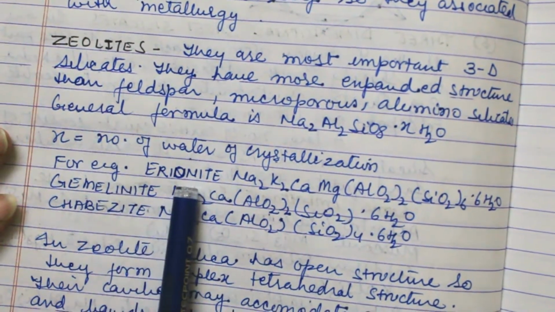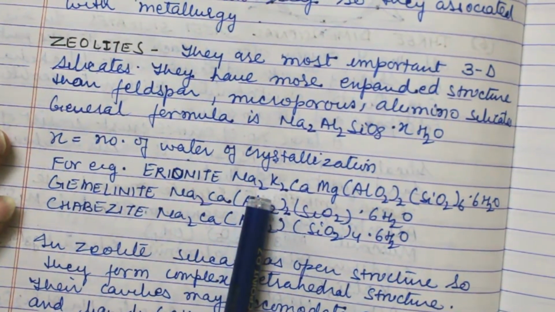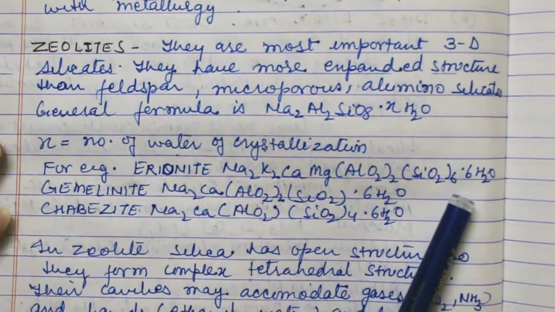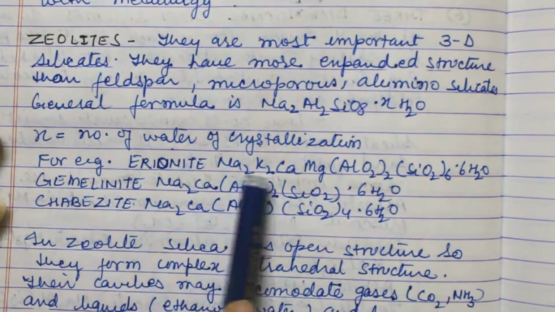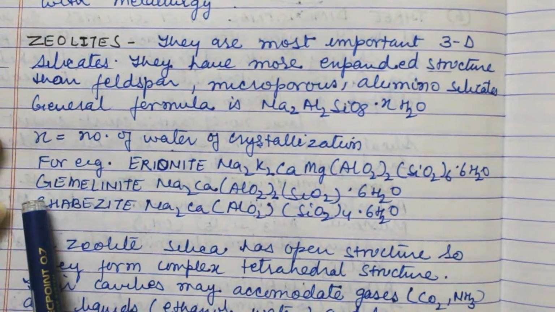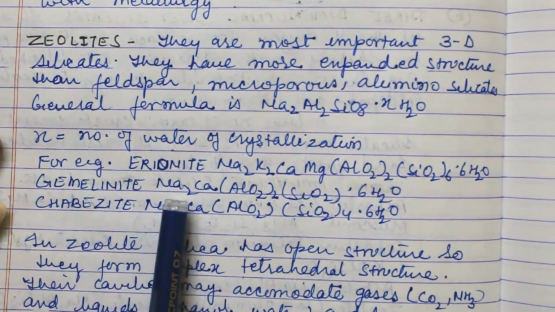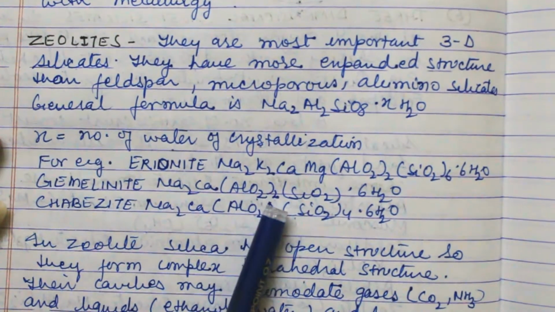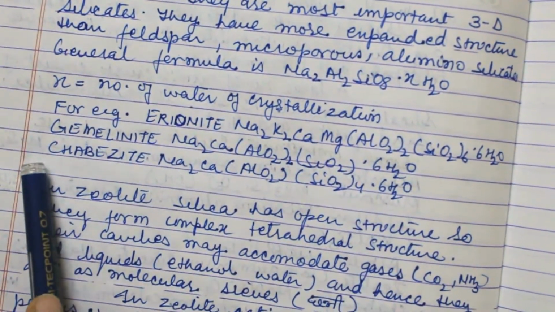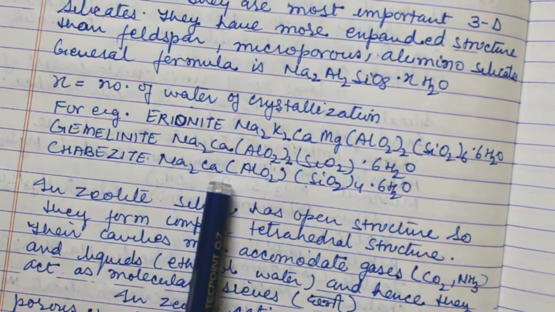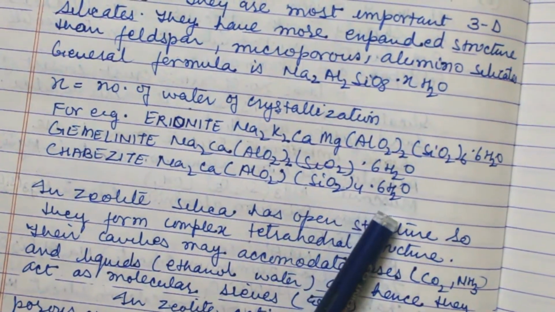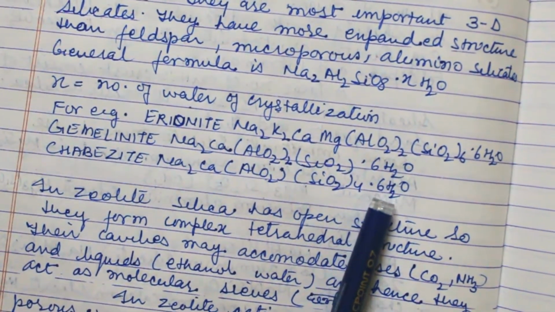For example, arionite, that is Na2K2CaMg(AlO2)2(SiO2)6 with 6 molecules of water. This is the formula of arionite. Then next is gmelinite, that is NaCa(AlO2)2(SiO2)6 with 6 molecules of water. Chabazite, Na2Ca(AlO2)(SiO2)4 with 6 molecules of water.